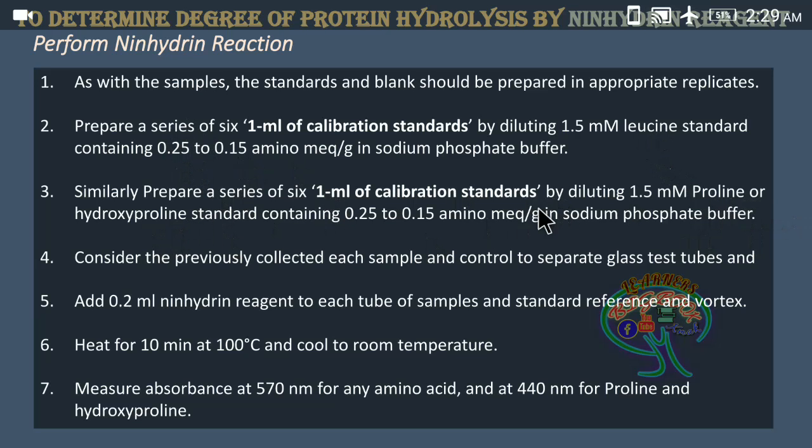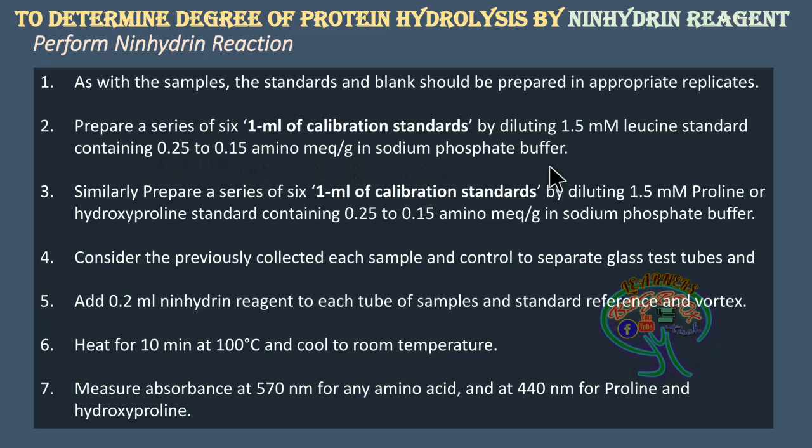Here we are going to prepare the leucine standard series from 1.5 millimolar, where the series will have 6 different standards, each of 1 ml of calibration standards, ranging between 0.01 to 0.15 amino milliequivalent per gram in sodium phosphate buffer.